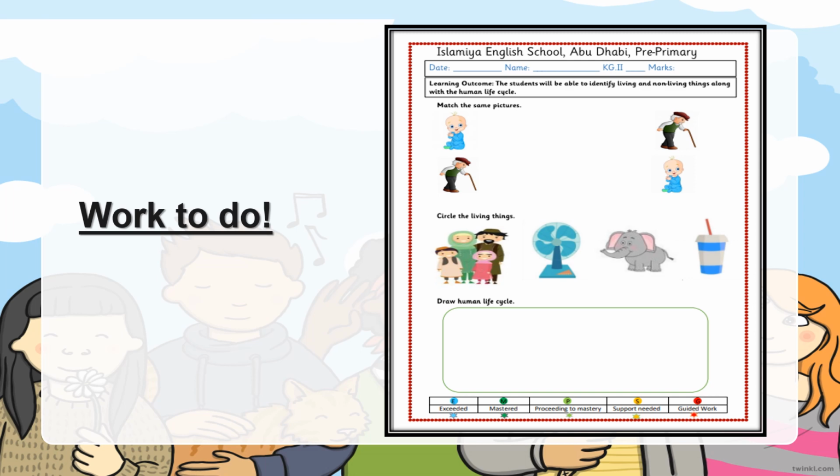Now we have recalled the human life cycle and living and non-living things. So here is one assessment to do. As you can see in this worksheet, the first question is about matching. You need to match the same pictures. The second question, circle the living things. And the third question, draw the human life cycle. So here you need to draw the life cycle of a human.